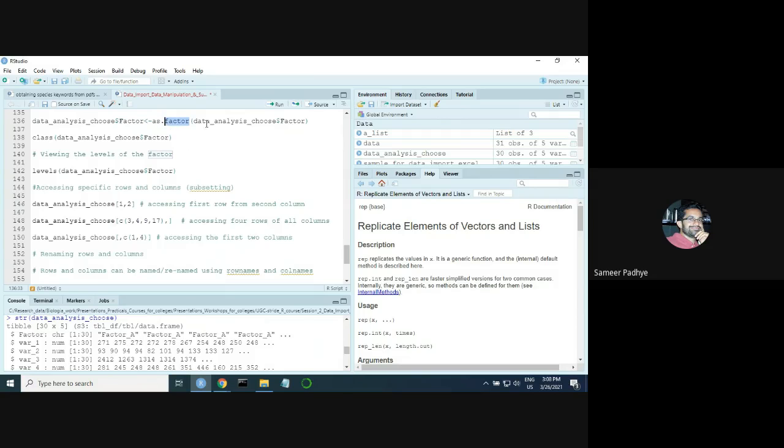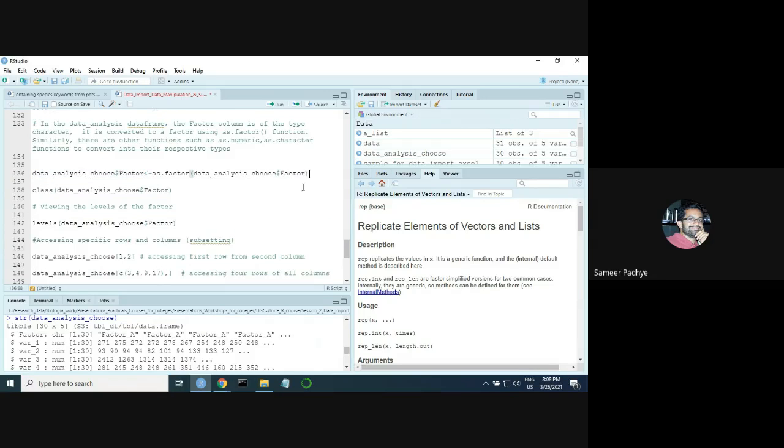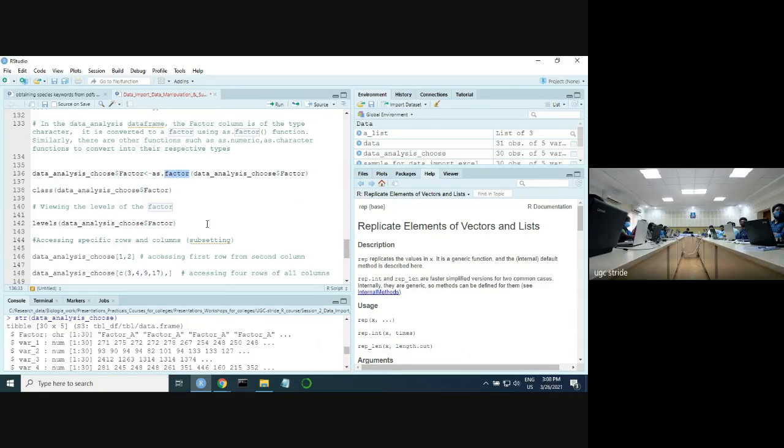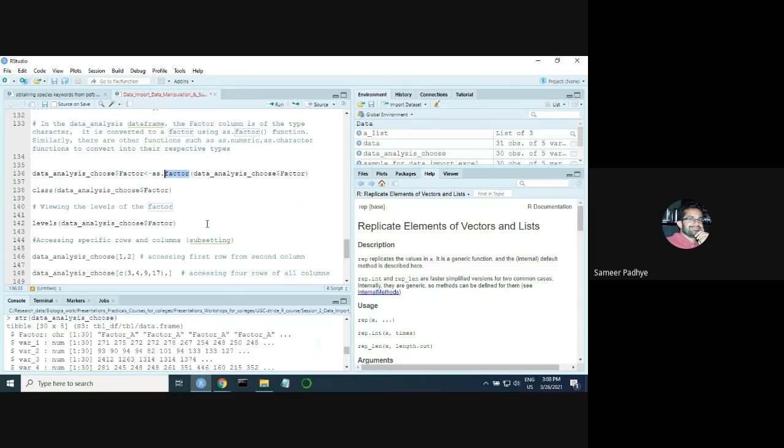So as dot numeric, and in this particular input, you'll put the same name, right? Because you want the same data set. You just want the type to change, not the data to change. So be very careful when you use this. The names have to be the same, and then you can change any type of data. So suppose by mistake you imported data where your numbers are characters, need not worry. You can change it here itself.